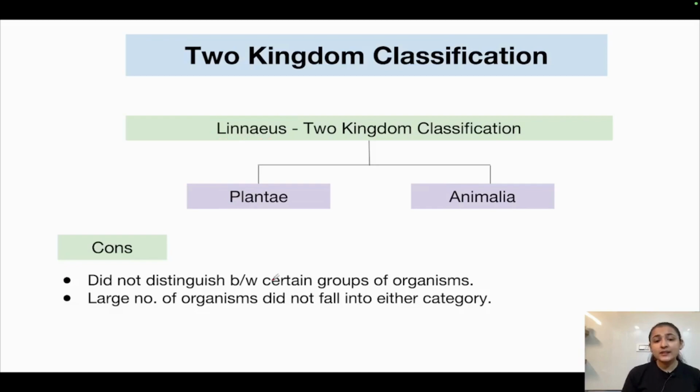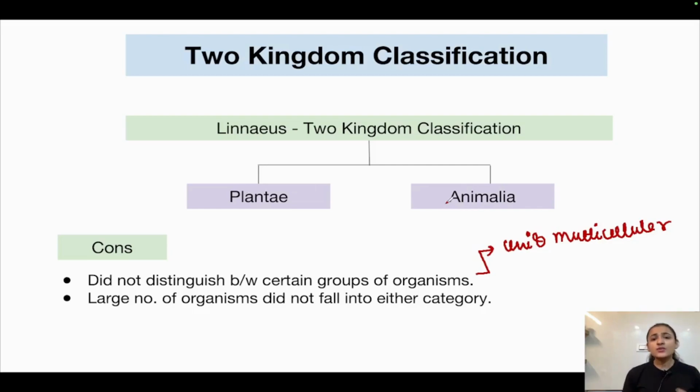For example, it did not distinguish between certain groups of organisms. So it did not distinguish between unicellular and multicellular organisms. Now these organisms were put together. Both of these categories had unicellular organisms also, multicellular organisms also.